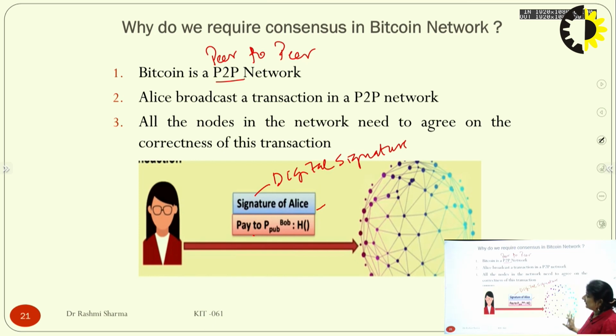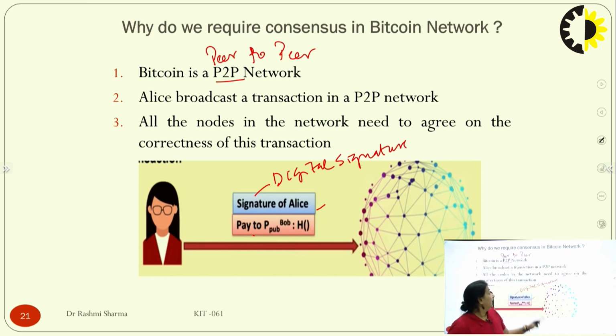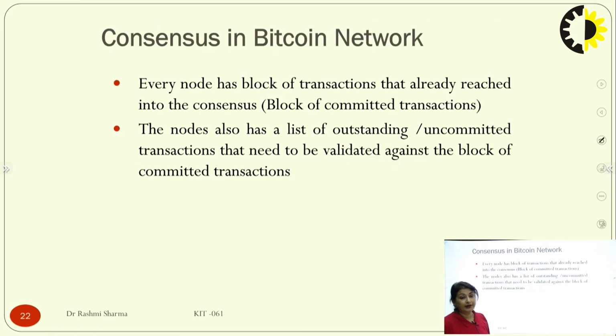So she's signing the transaction. All the nodes in the network try to see: does Alice have that much of an amount, or is Alice a valid member of our network? Then she would be able to send, and Bob is also a valid person of our network, then they would be able to send the money. So we need to agree on the correctness of that particular transaction. Are the parties being involved correct? And then she has the amount which she has to transfer.